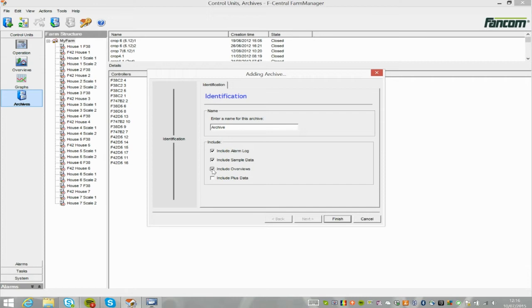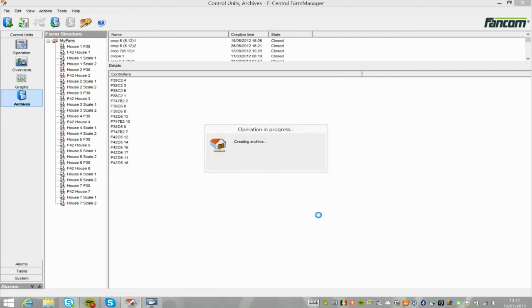Include overviews, this will archive your overviews including the data content. Include plus data, this will archive the data collected for the user-specific plus data you might have set up. Next, click Finish and the archive will be created.